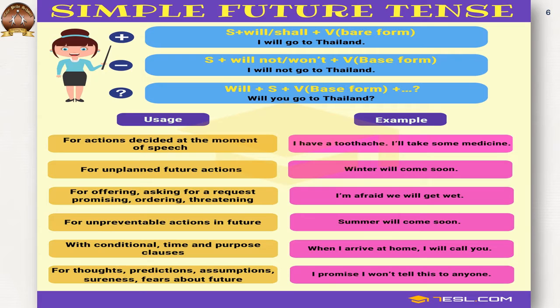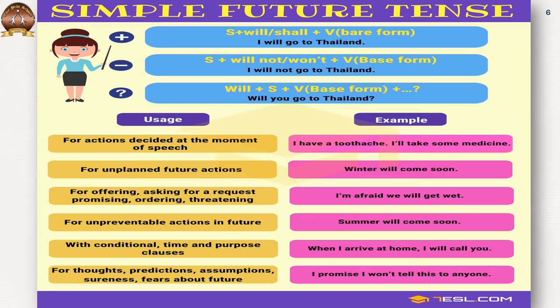Now usage for action decided at the moment of speech. Now I am talking and I am deciding what I will do in future. That is for planned future actions, for offering, asking for a request, promise, ordering, threatening. Don't threaten, but yeah, that's a use. For unpreventable actions in future, like I told you, the future actions are just in your head. It's an assumption, but some things compulsorily happen, like winter will come, summer will come, eventually it's a cycle.